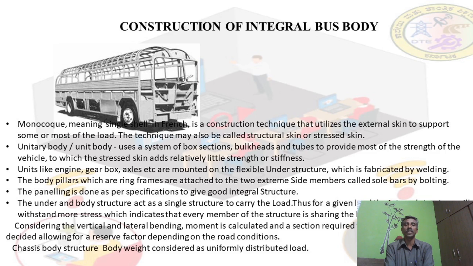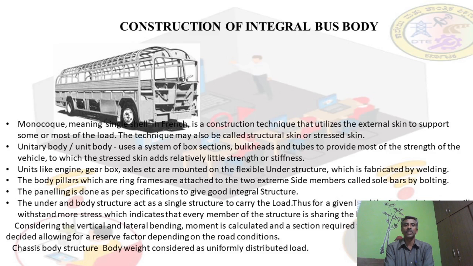In the previous session we explained that the engine, gearbox and different components are mounted on the side members or cross members. There are two side members in the conventional body construction, and on them several cross members are mounted. But here, a tube type of construction is used.